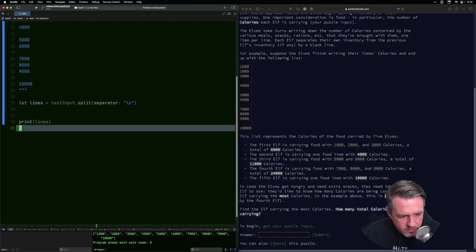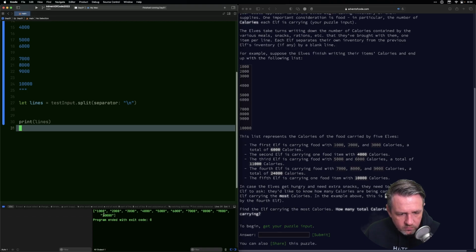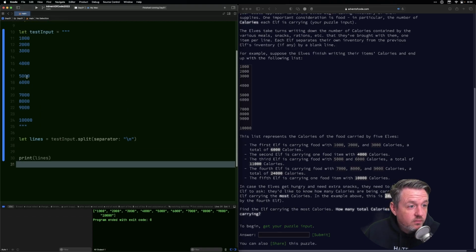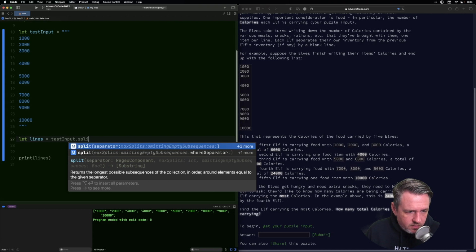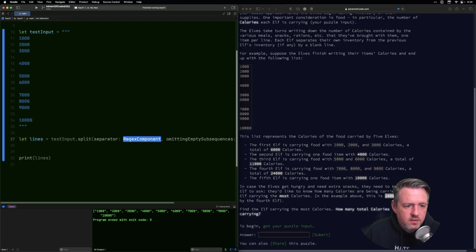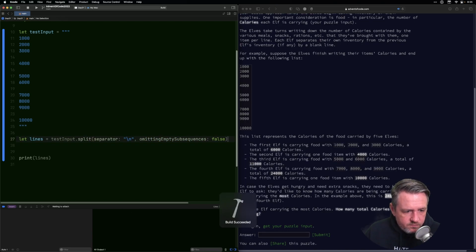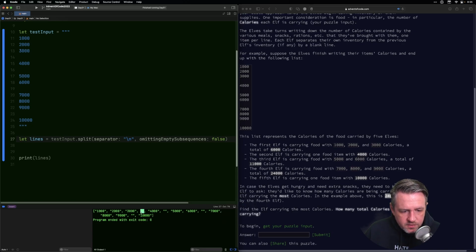Okay, so it looks like when we print our lines, it's skipping the blanks. I think there's an overload we can use for that: split separator, max splits, omitting empty sequences, false. All right, so now we have empty sequences, and this will be useful because we need to know when to group into different elves.